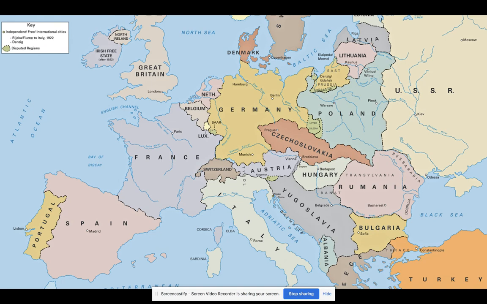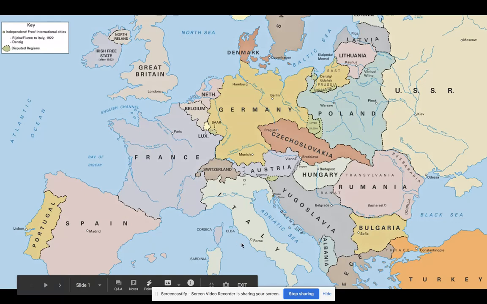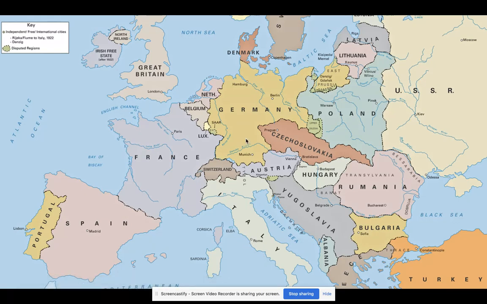After that, the Italians, who had just been kind of sitting by the side, officially joined the war on Germany's side. So the Italians start attacking France. They start helping Germany. They're basically like Germany's little sidekick.